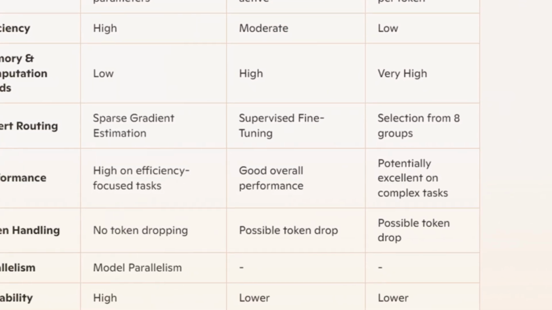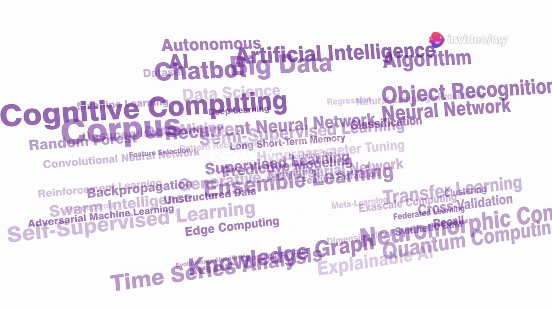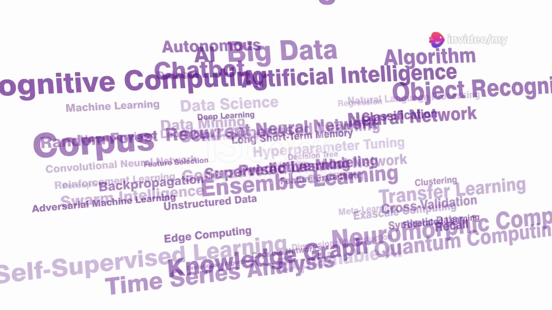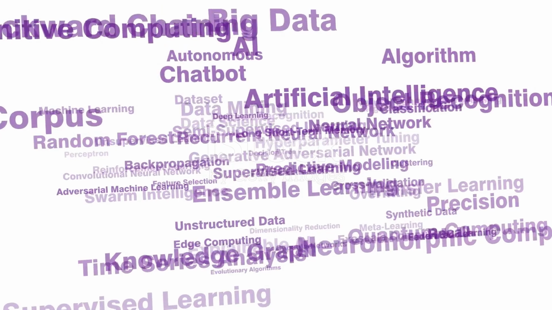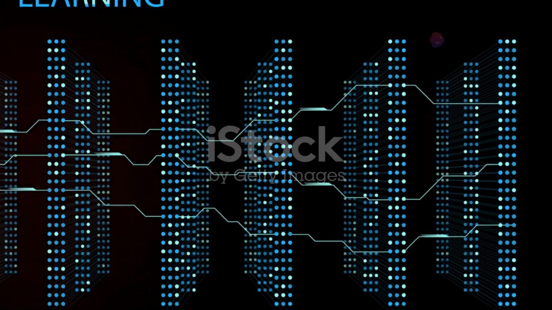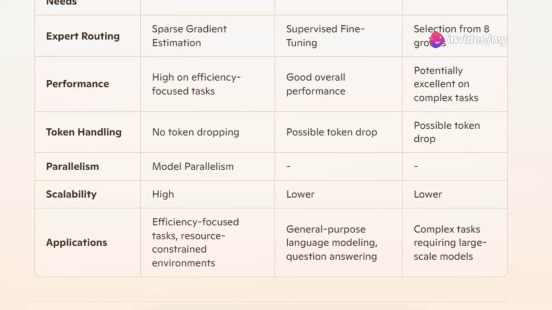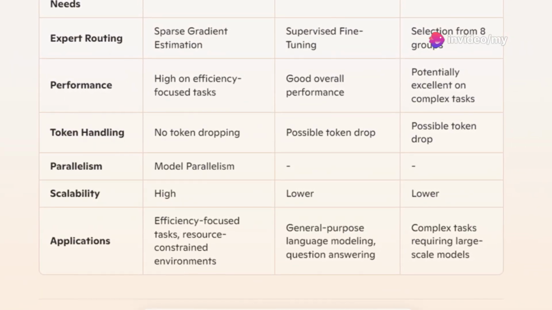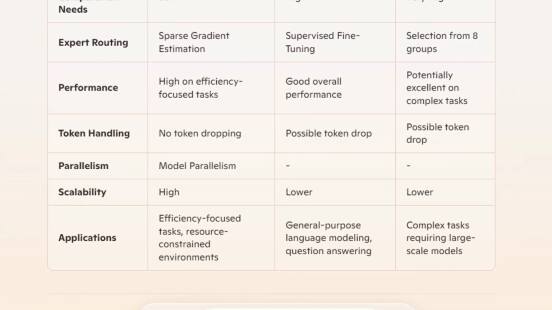Unlike it, Phi 3.5 MoE relies on supervised fine-tuning and other optimizations. Mixtral MoE is a decoder-only model, selecting from 8 parameter groups with 12.9 billion parameters per token. Overall, GRIN-MoE excels in efficiency and scalability without needing extensive computational resources. It's ideal for high-performance tasks, especially in coding and math, making it superior to Phi 3.5 MoE and Mixtral MoE